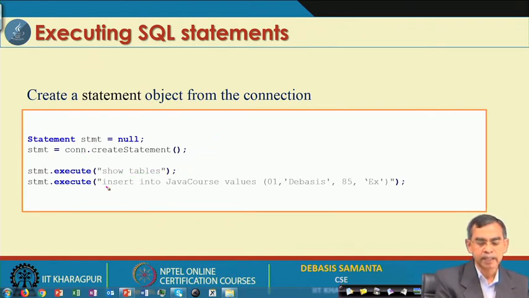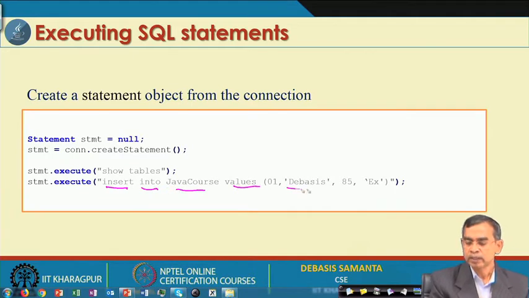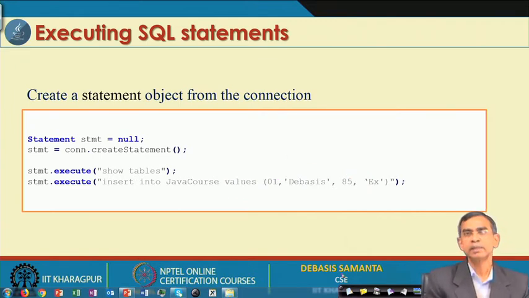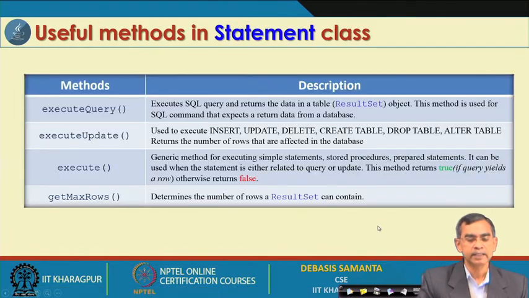Similarly, another statement: insert into Java course values this one. As you have already learned, we executed all these statements from the same console, but here from the Java application it goes to the JDBC driver, the JDBC driver sends the statement to the database server, which executes it, and then you can get the result also. This tells you how different statements can be executed from your Java application. There are many other statements that we can execute likewise.